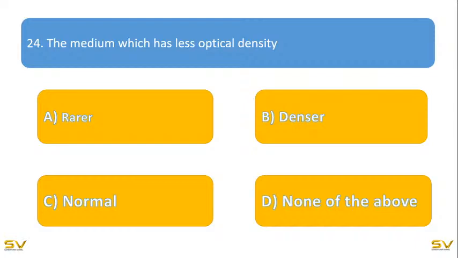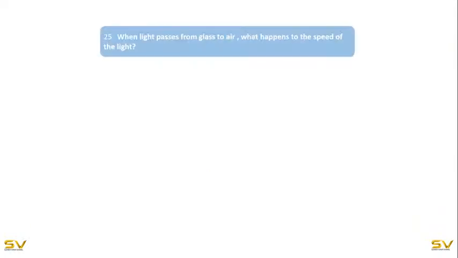It's a rarer medium only, because a rarer medium has less density, whereas a denser medium has more density. Now coming to the next question.